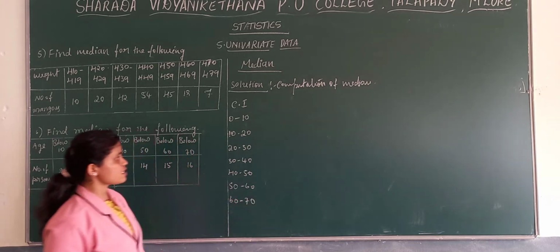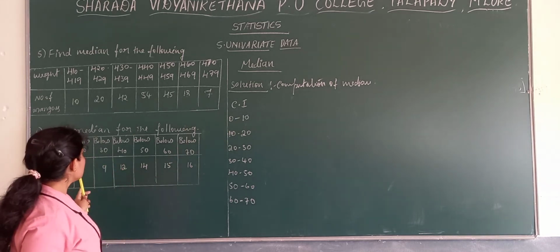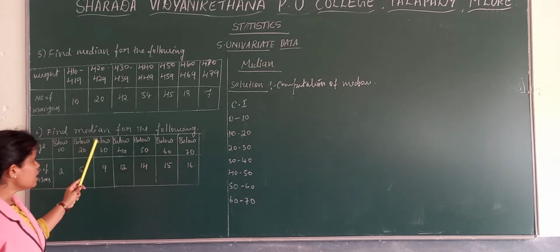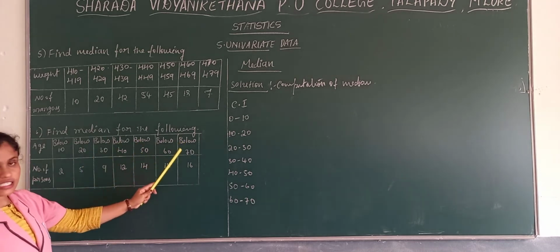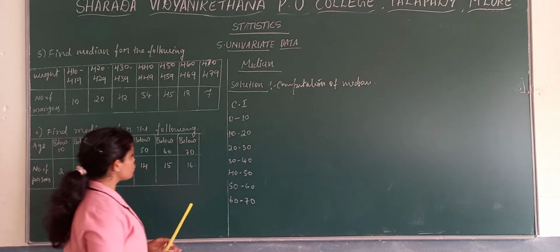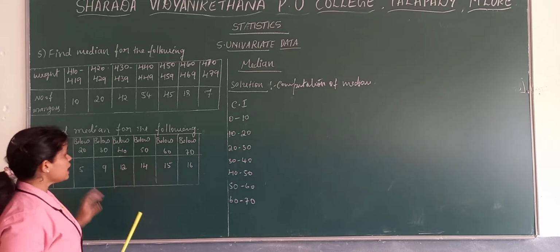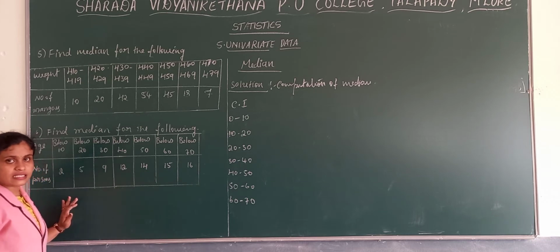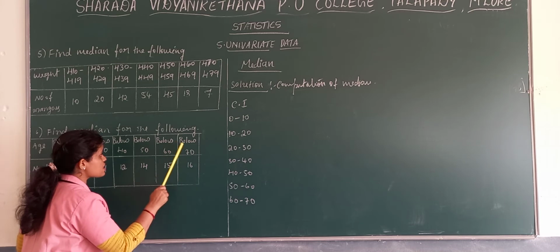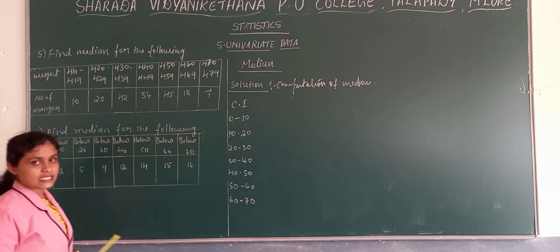You need to take the class intervals like this: below 10 means 0 to 10, below 20, 10 to 20, 20 to 30, 30 to 40, 40 to 50, 50 to 60, 60 to 70. You will get to know why you need to make the gap of 10. As I said, these are not frequencies, these are LCM, that is less than cumulative frequencies, since your class intervals are given in the form of below or less than.